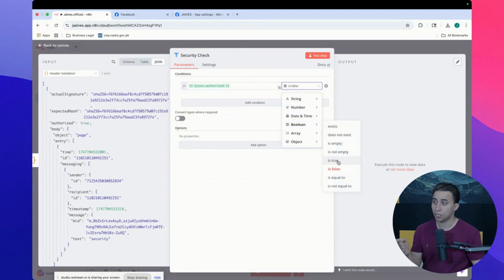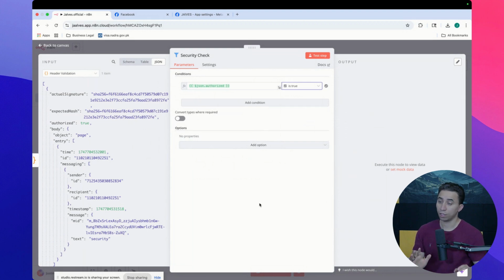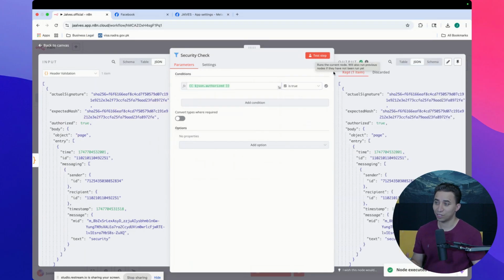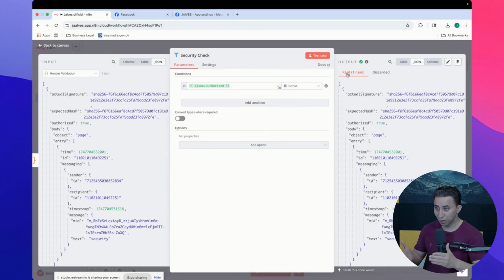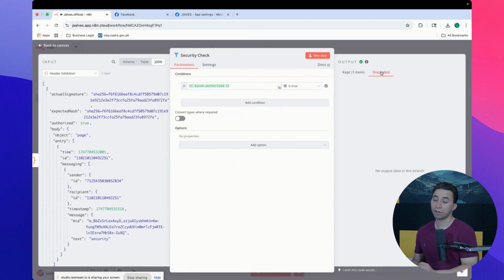I'm going to choose, so I want to keep. I want to continue to process this flow if authorize is true. I want to stop, I will discard, if authorize is false. That's all it does here. You see, keep means continue to process. If authorize is true, I'm going to continue to process. If authorize is false, I may ignore it. I don't want to process it anymore. It's discarded. So let me give you one example. Let's test that.